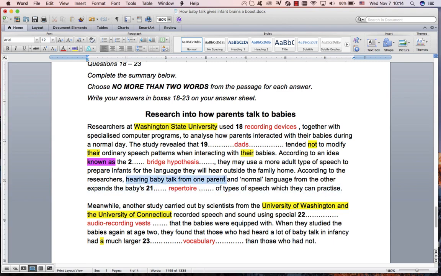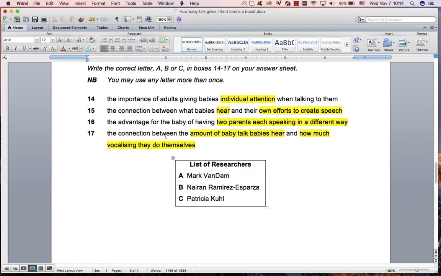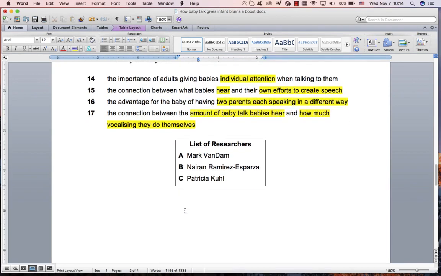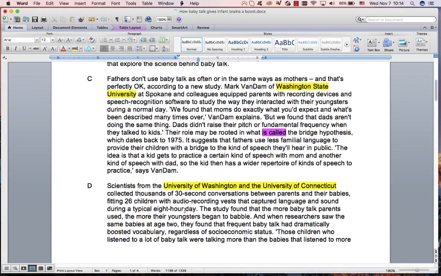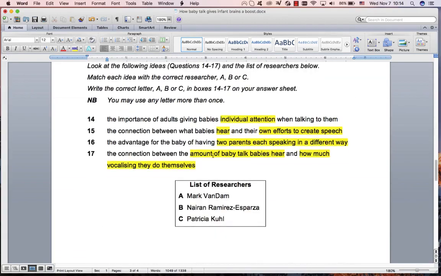So one parent talks one way, another parent talks another way, and that is over there. And then that will help us to find that that is this paragraph C, we know that from the summary, and paragraph C was Van Dam. So I would guess that the answer to that must be Van Dam, A.